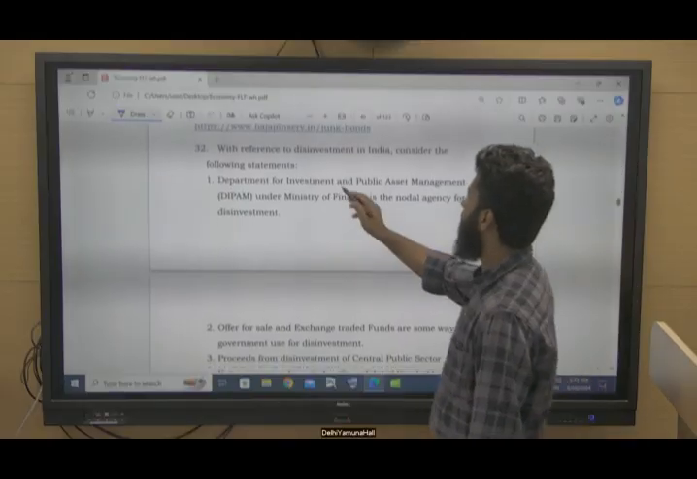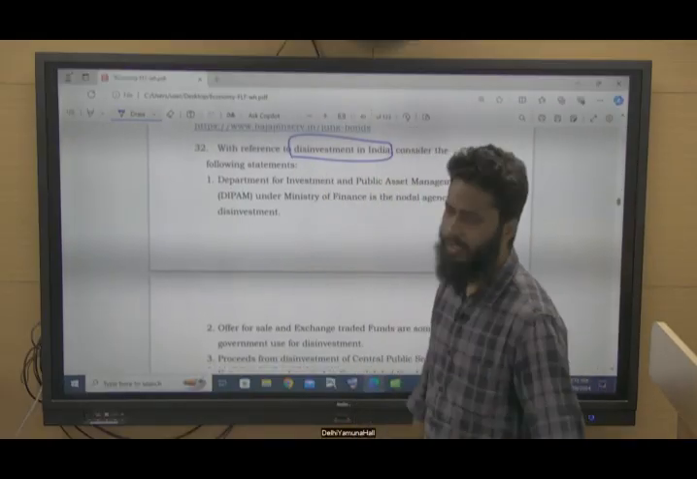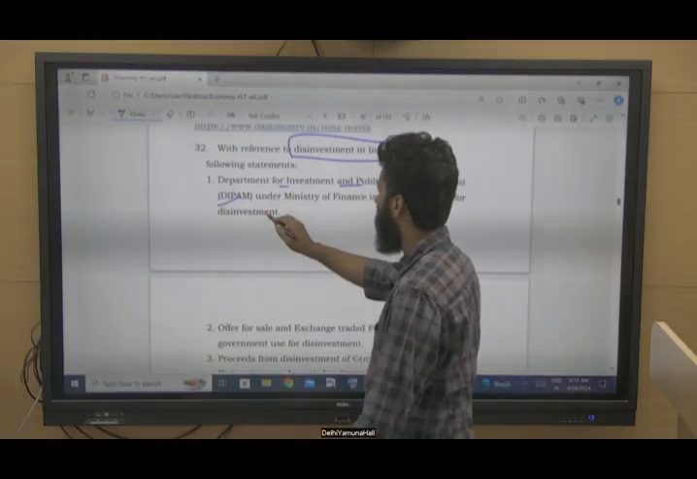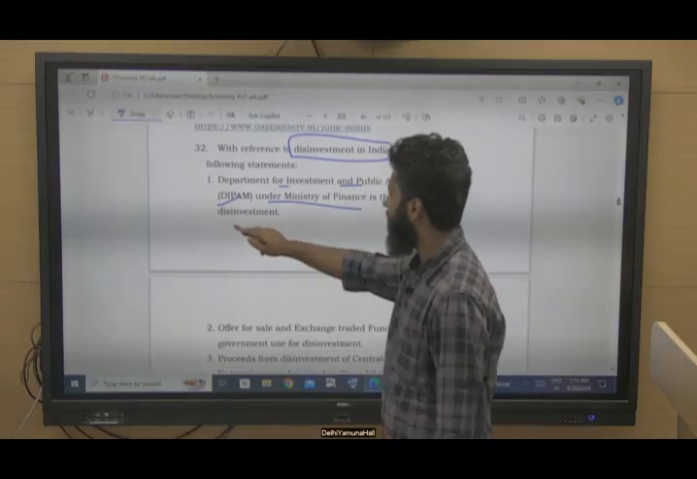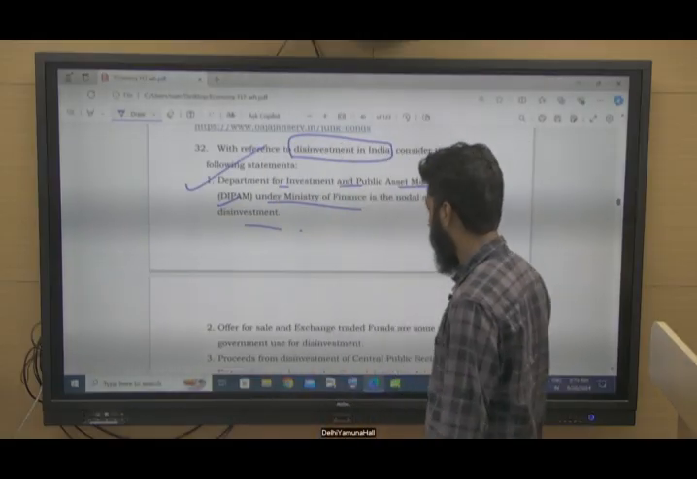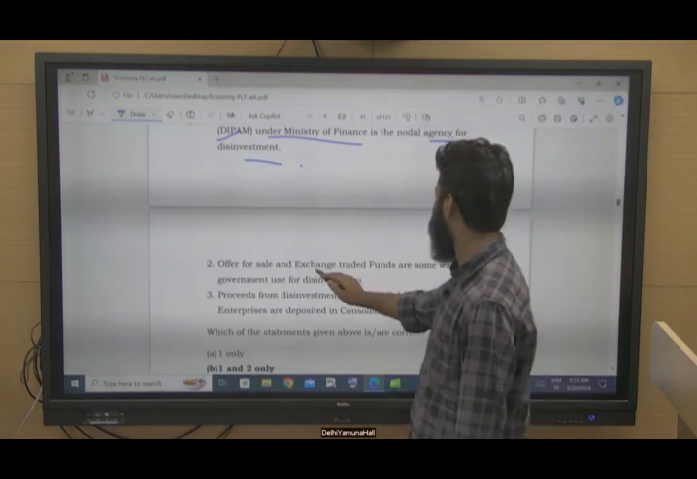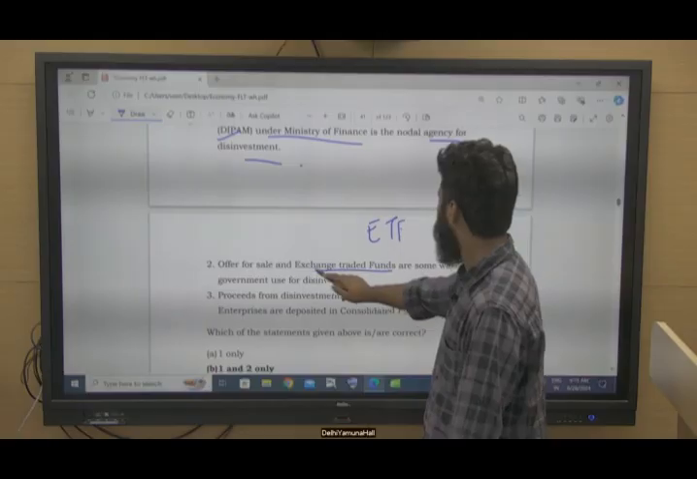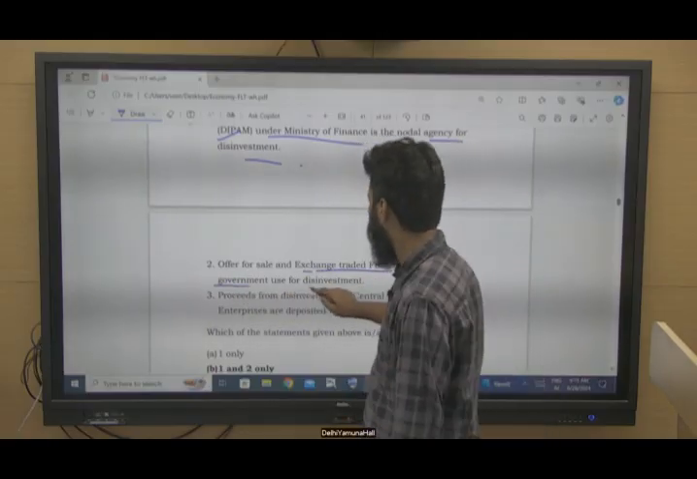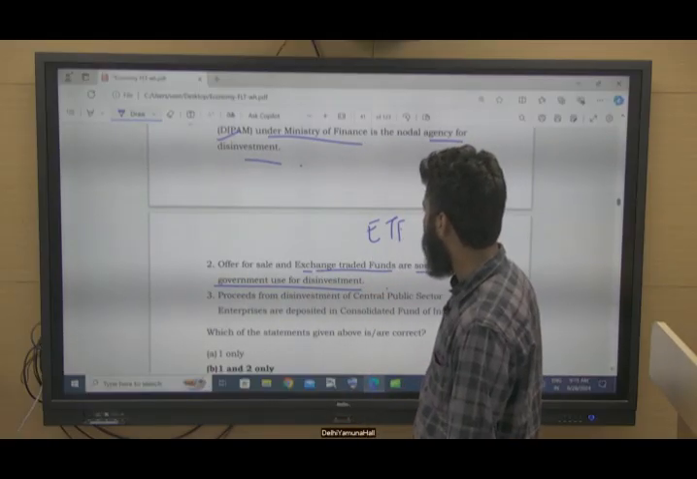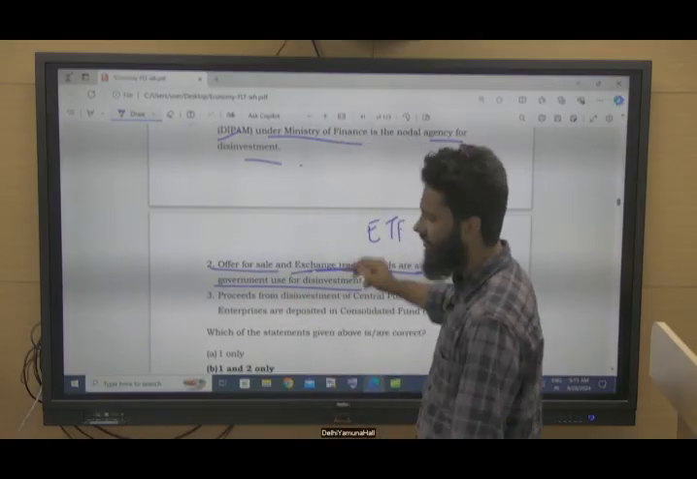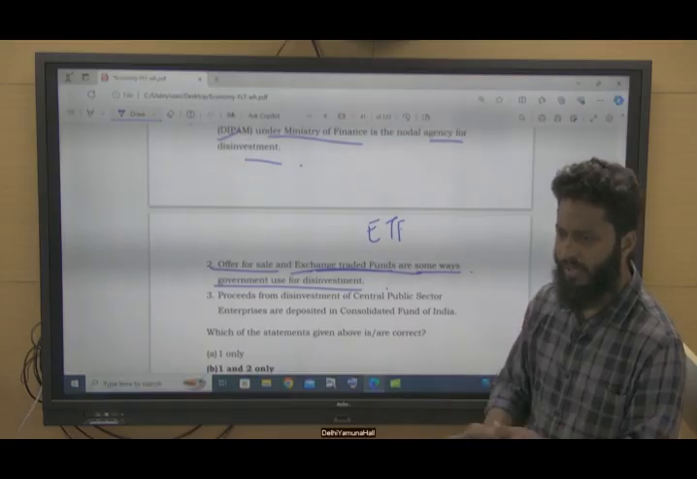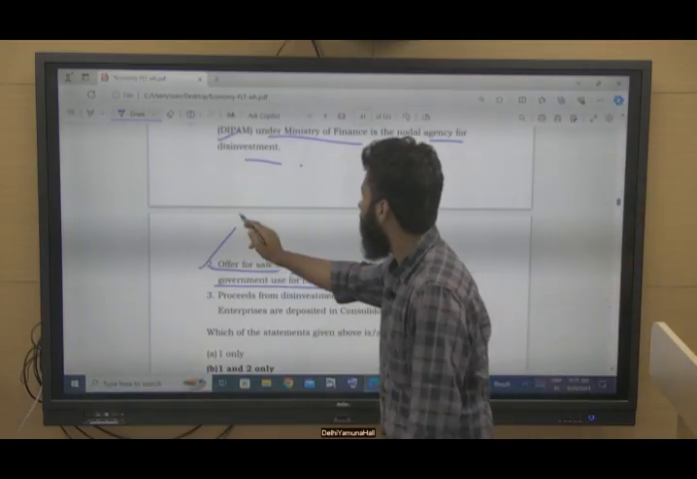With reference to disinvestment in India. Right, important topic, disinvestment. The Department of Investment and Public Asset Management, that is DIPAM, under the Ministry of Finance is the nodal agency for disinvestment. Yes, this is correct. Offer for sale and exchange traded funds, ETF, Bharat E22, etc. So ETF are some ways the government uses for disinvestment. ETF, like mutual funds, the government is clubbing the shares of public sector and selling them. So this is also correct.